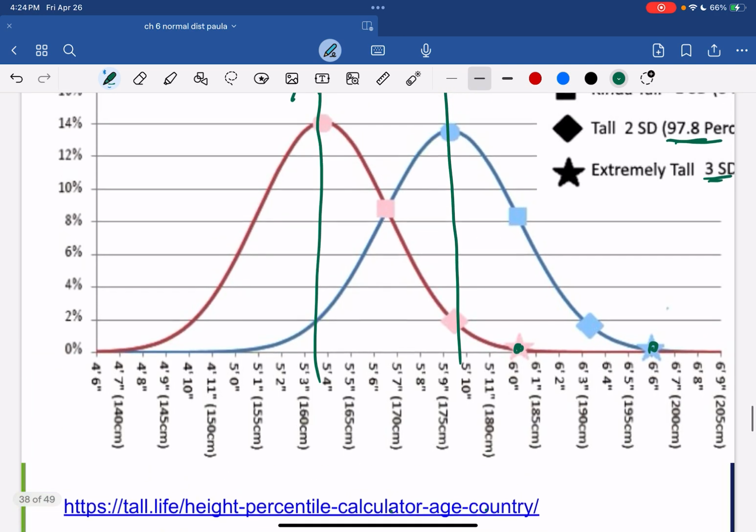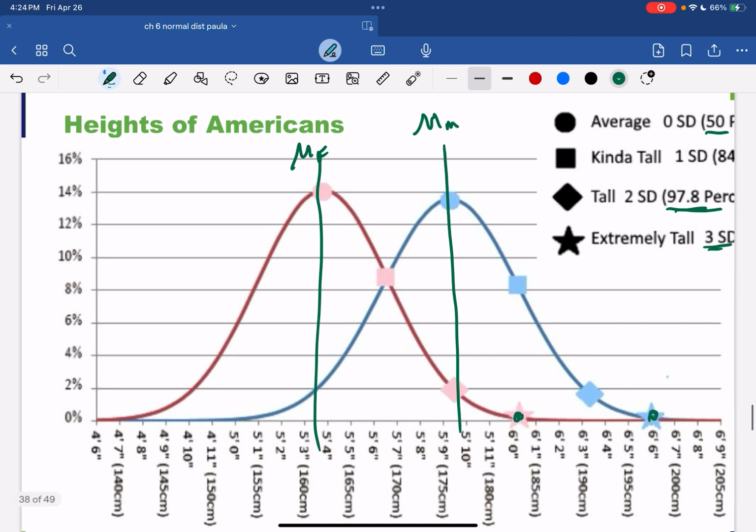And it sort of tells me a little bit about my experience growing up as a teenager in Bolivia, because I was taller than most of the Bolivians. And then when I came to the US, I wasn't taller. I was just normal. So depending on your context, you may be tall in one place and completely average in another place.